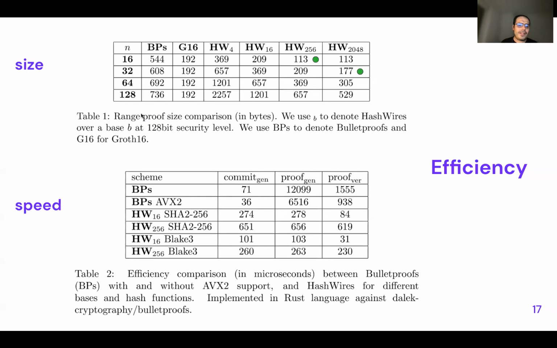Another benefit is speed, because we're implementing this in Rust, and we have a great implementation of bulletproofs, even with vectorized instructions, AVX2. And we realized that HashWires is a lot faster, especially on proof generation. Imagine that something that takes 12 milliseconds for bulletproofs takes 100 microseconds in HashWires with a basic setting, where the length of the chain is up to 16.